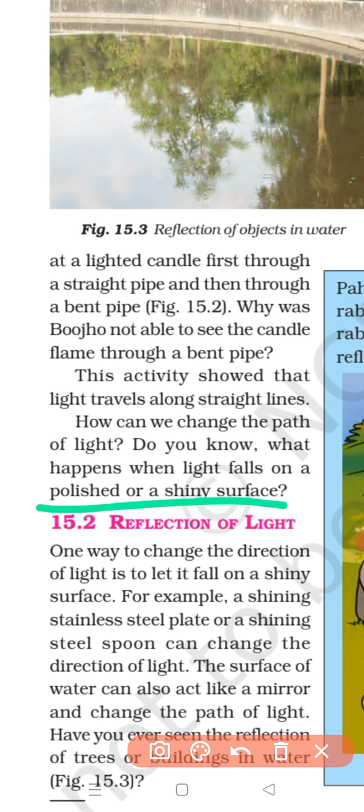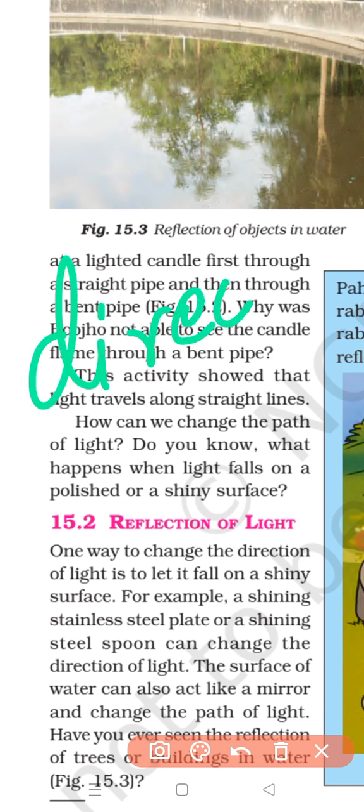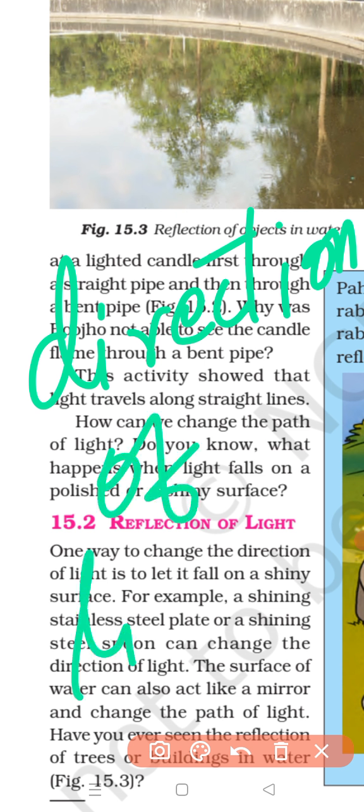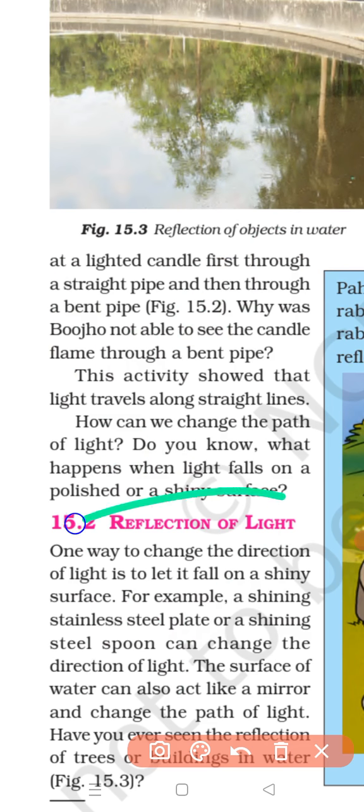Right? Mirror changes the direction of light that falls on it. And this change in direction of light by a mirror is called what? It is called reflection of light, which we'll discuss now, which is our next topic.